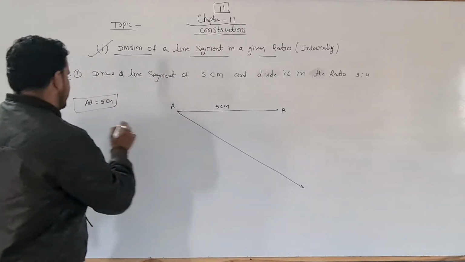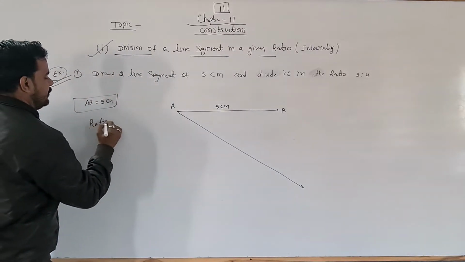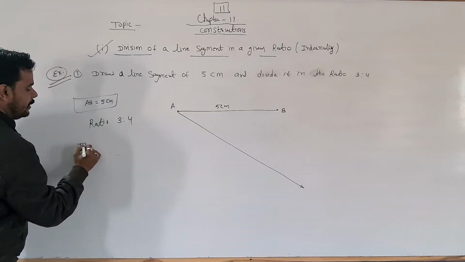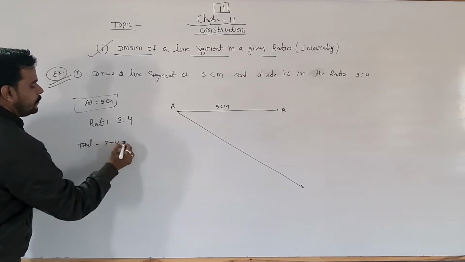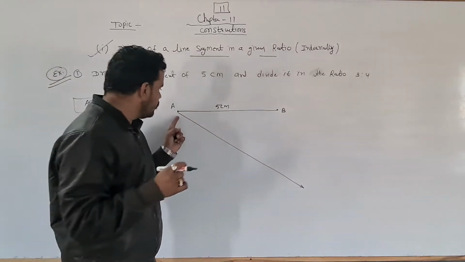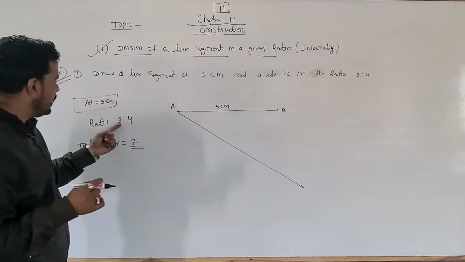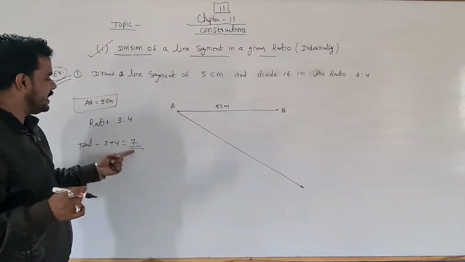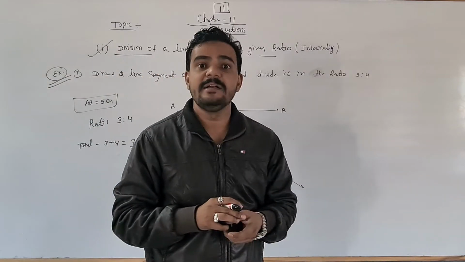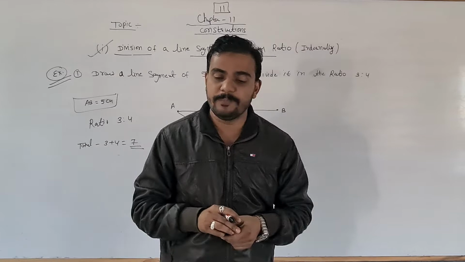So now assume that the ratio is given. Ratio is given how much? 3:4. So you have to add first of all the total parts. 3 plus 4 is 7. कितने पार्ट हो गए? 7. So now you have to draw here 7 पार्ट. दोनों को प्लस करना है, 3 plus 4 is 7. तो यहाँ पे इसके 7 equal parts करने हैं. How many parts you have to make? 7 equal parts you have to make here.